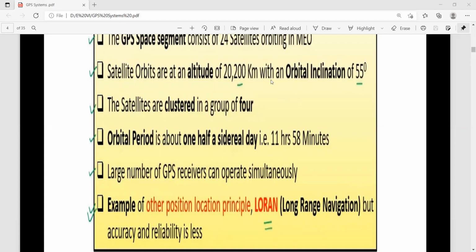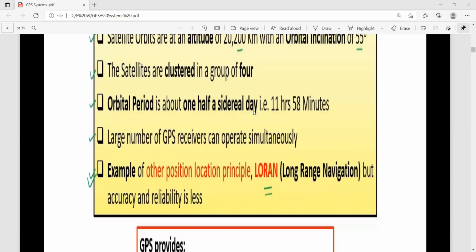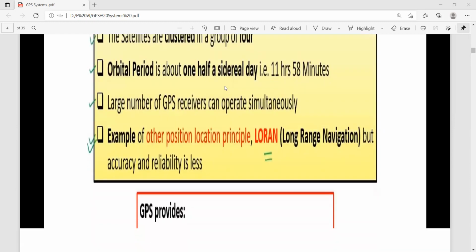So you can group them into 4, with four satellites as a cluster: first cluster, second cluster, third cluster, like that. We have a total of 6 clusters of satellites.